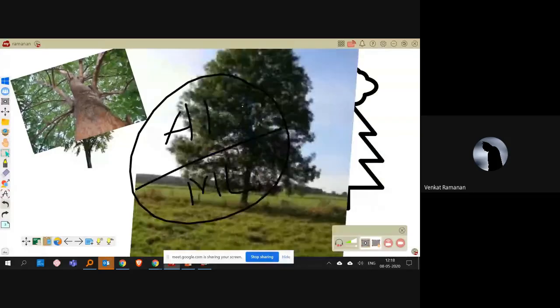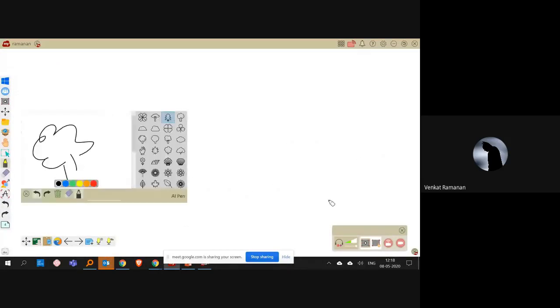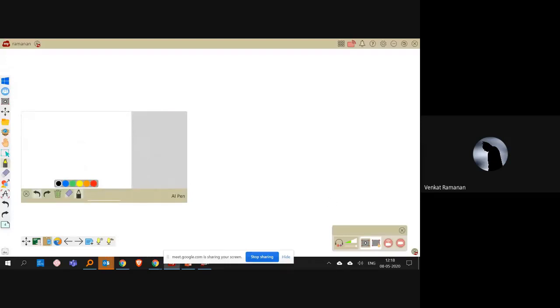So you can just have all the resources from online onto this canvas without leaving the canvas. So I'll just take you through the same process in a new page. Let me draw, I just want a moon now. This can be anything, like if you want a boat, you can have a boat, or if you want a car, any image can be done. For example, I just want a moon's picture on the top of it.